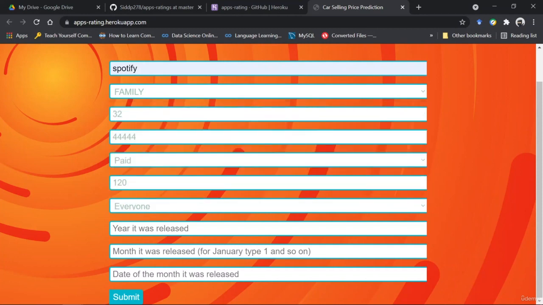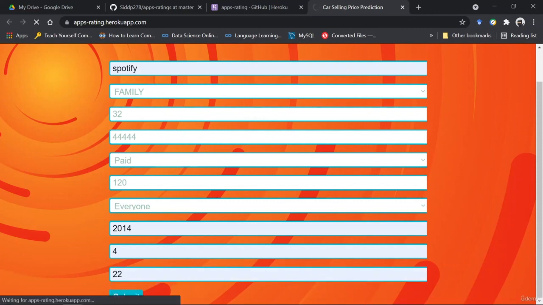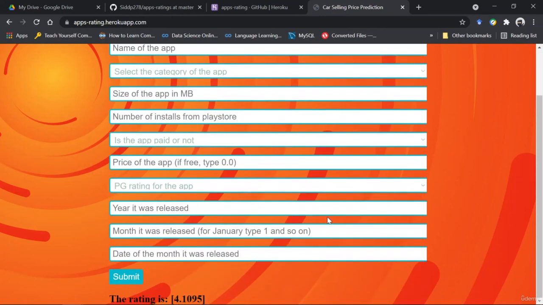Content rating, everyone, I would say. Year it was released, maybe 2014. Yeah. Now, if I click on submit, now you can see that the rating is 4.1095. Yeah, it is to be so exact, but you can say that the rating is 4.1, right?